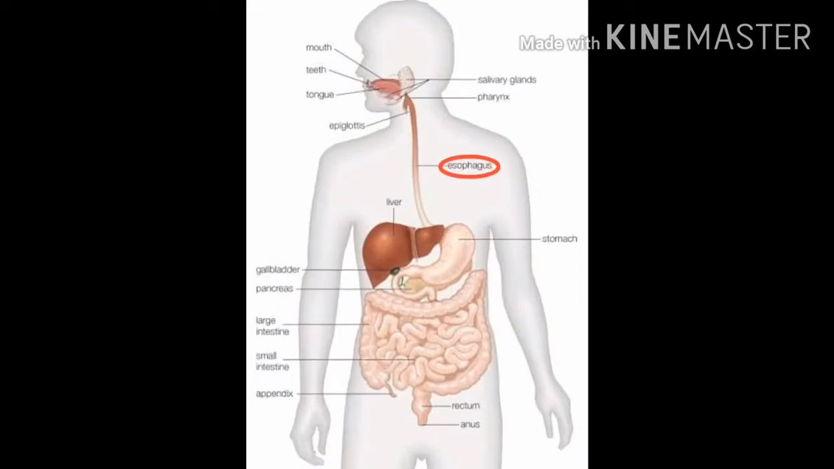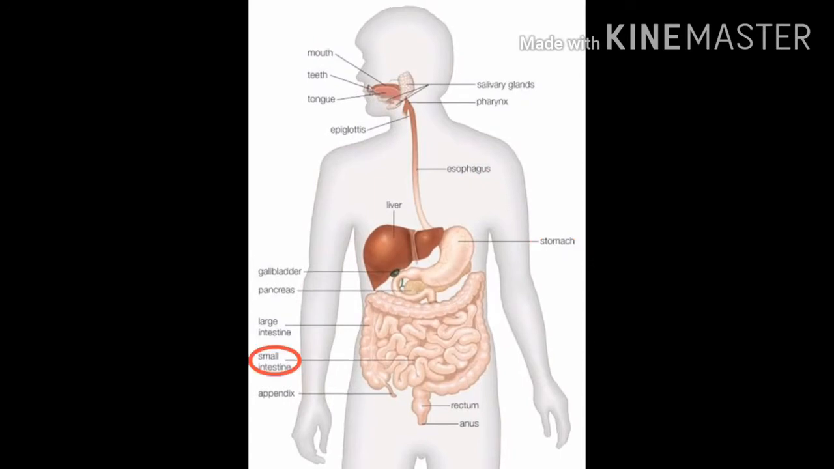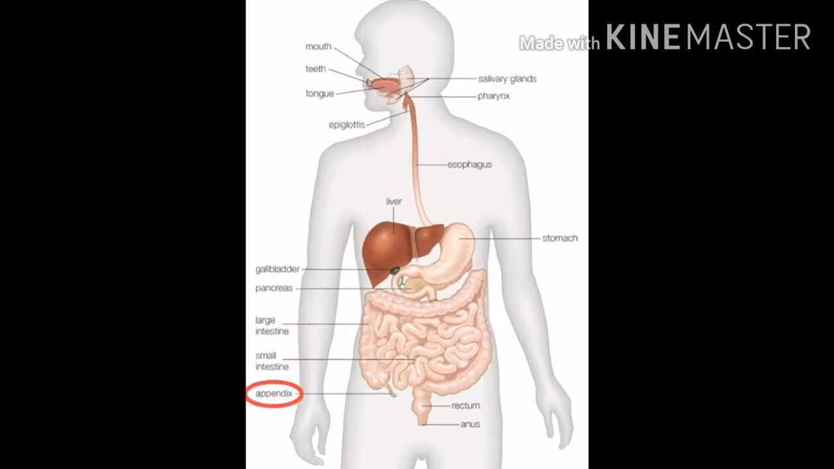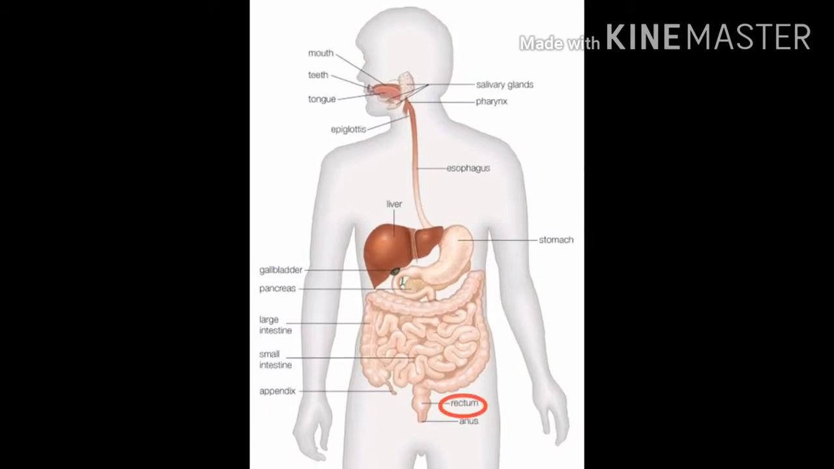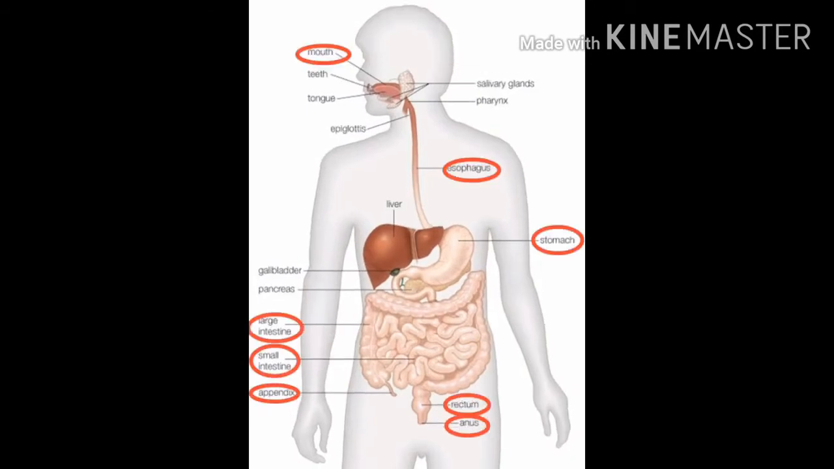The human digestive tract consists of the following organs. They are mouth, esophagus, stomach, small intestine, large intestine, appendix, rectum, and anus. Now you may ask, what about the other organs given in the picture, like teeth, tongue, epiglottis, salivary gland, pharynx, gallbladder, liver, and pancreas. These are accessory digestive organs which help in the process of digestion. The digestive tract starts from the mouth and ends with the anus. This tract is also called the alimentary canal or gastrointestinal tract.